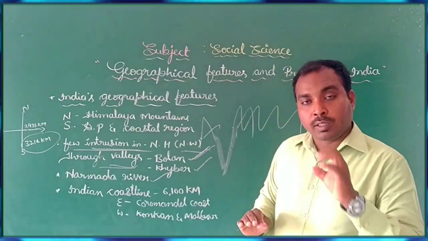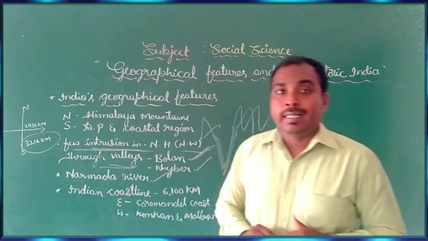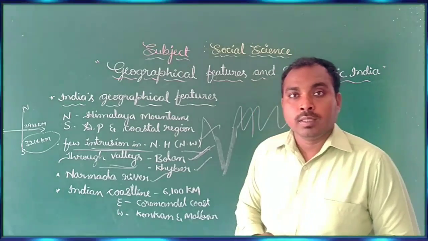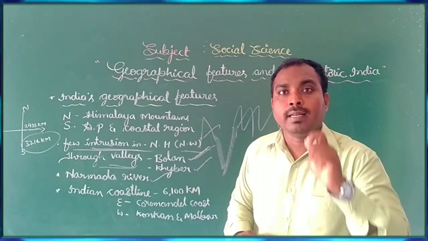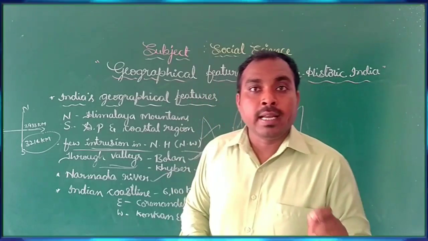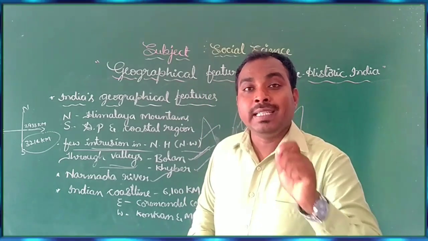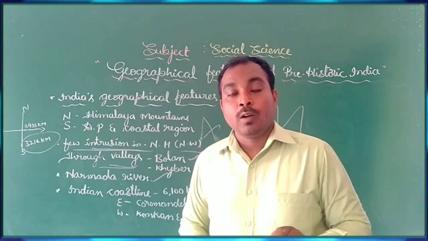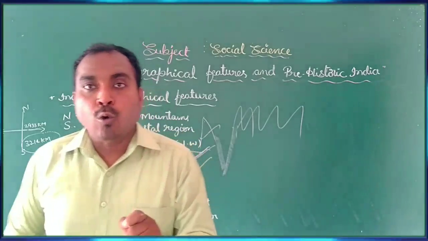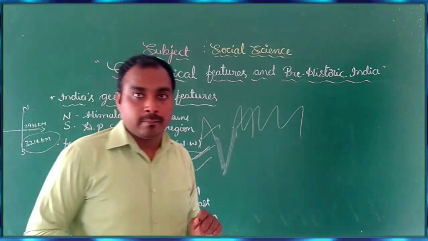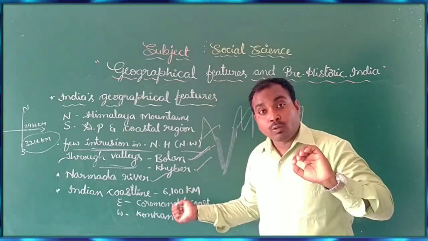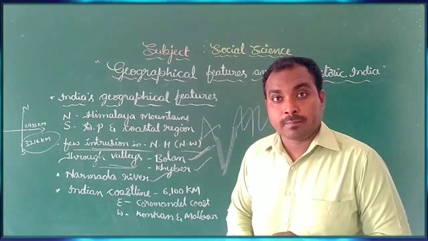When we talk about South India, as you all know, the Krishna River flows, the Kaveri River flows, isn't it? These southern rivers are not called perennial rivers. These rivers are called seasonal rivers. Why do we call them seasonal rivers? Because these rivers flow only in the rainy season. That is why in South India the rivers are called seasonal rivers.